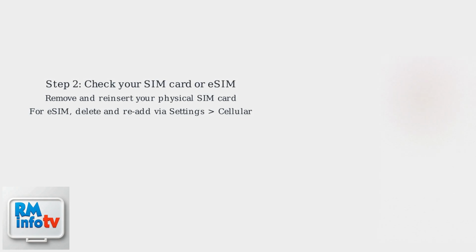First, restart your device. Turn your device off and on again to clear any temporary glitches. Next, remove and reinsert your physical SIM card. For eSIM on iPhones, delete and re-add the eSIM profile through Settings, Cellular, Add eSIM Plan.